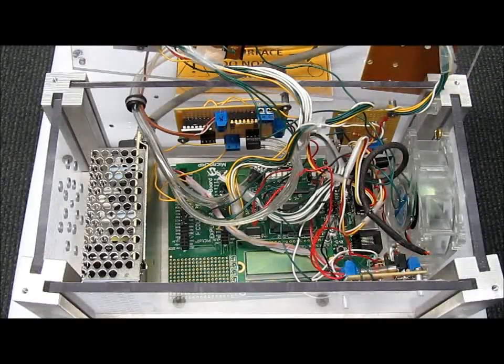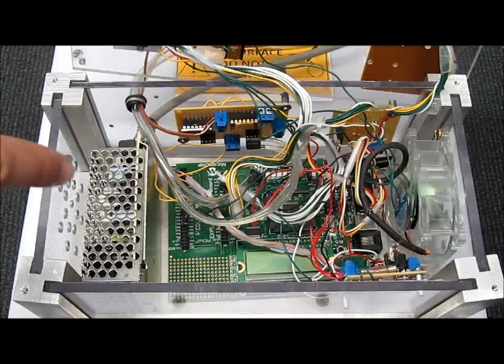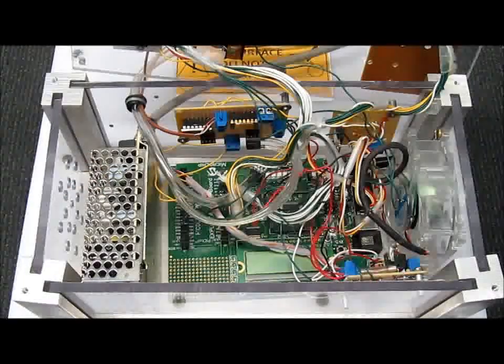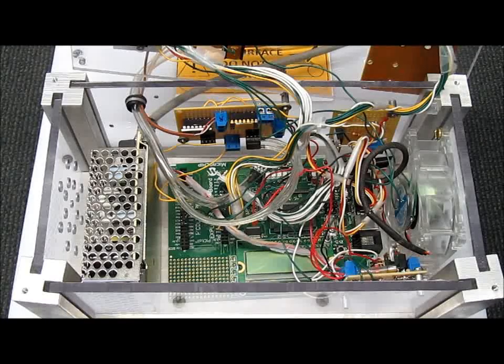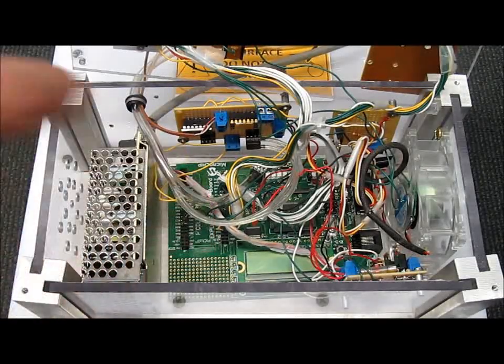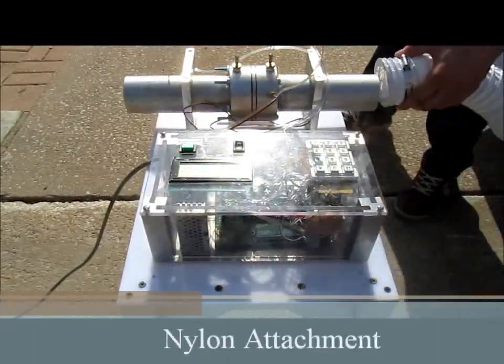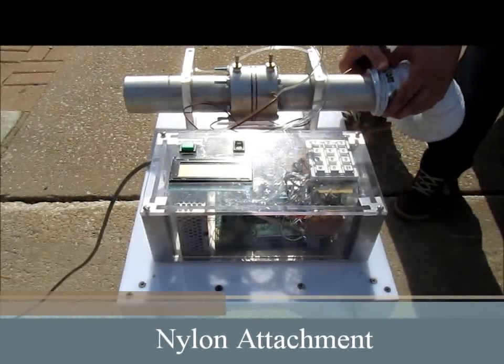This is the dual power supply, which supplies all the components with 12 and 5 volts. The green board on the bottom of the box is the microcontroller demo board. This microcontroller is the PIC18F8722 microcontroller. We will now demonstrate how the user interface works and how to attach the device to a car.